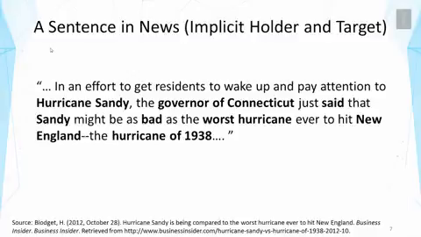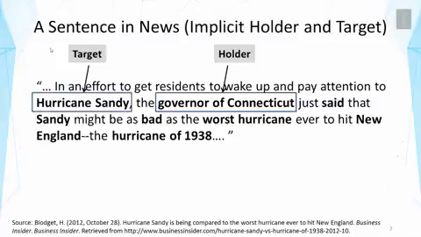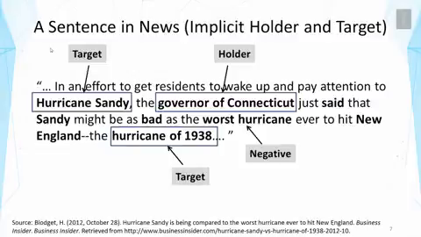So we can identify opinion holder here, and that's the governor of Connecticut. We can also identify the target. So one target is Hurricane Sandy, but there is also another target mentioned, which is a hurricane of 1938. So what's the opinion? Well, there's a negative sentiment here, and that's indicated by words like bad and worst. And we can also then identify the context, New England in this case.